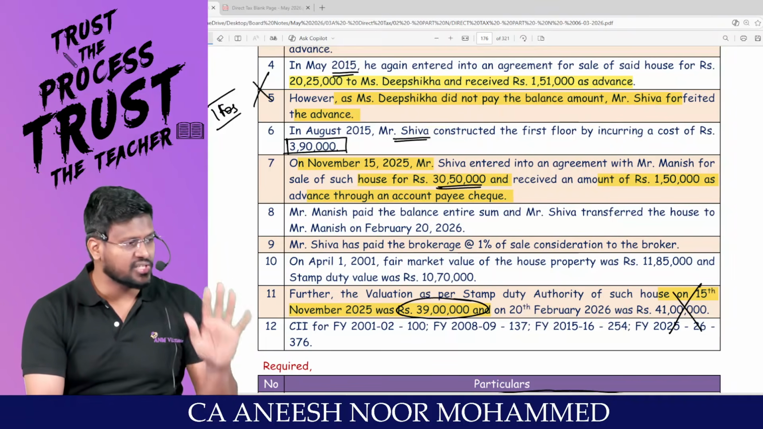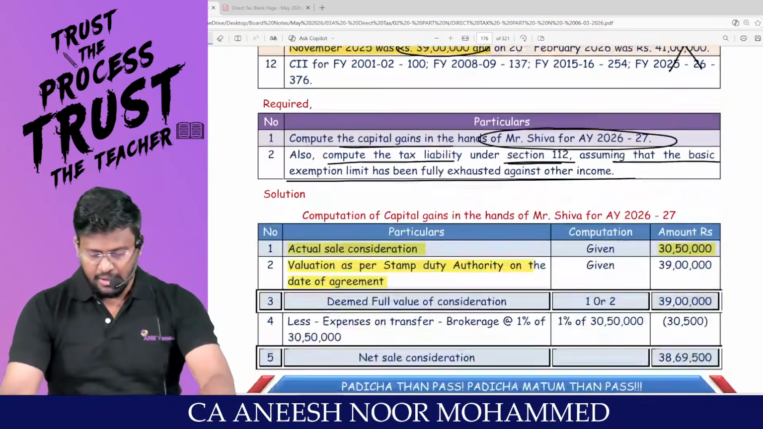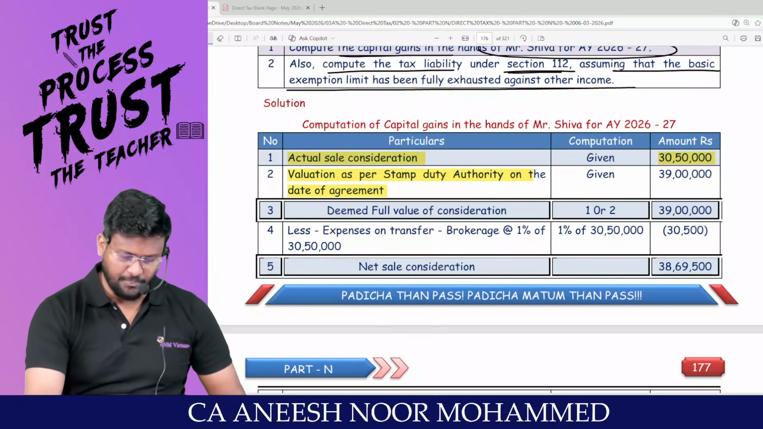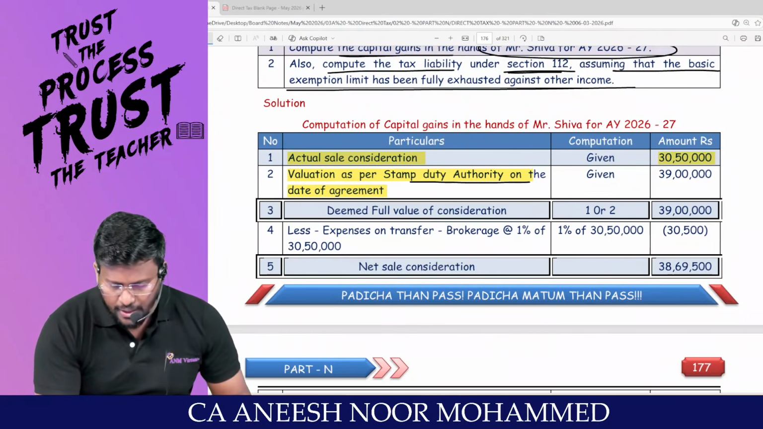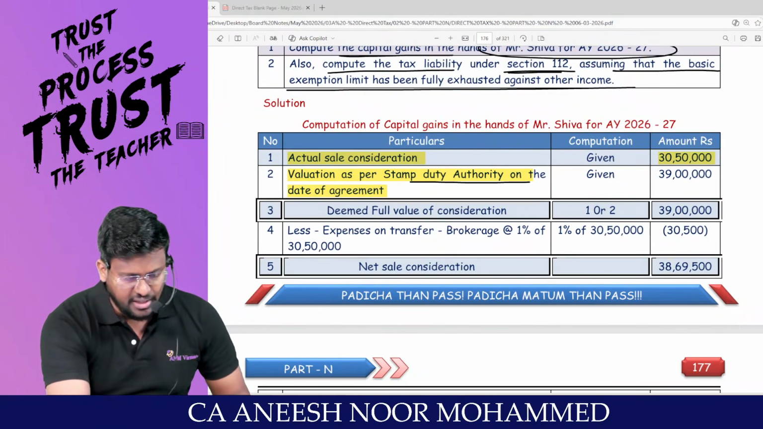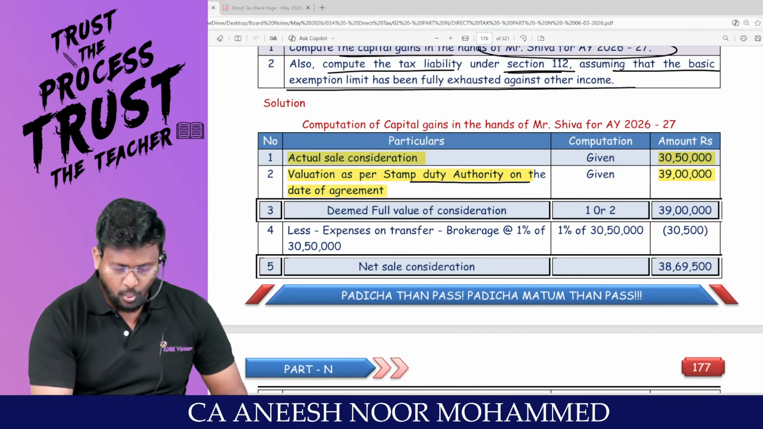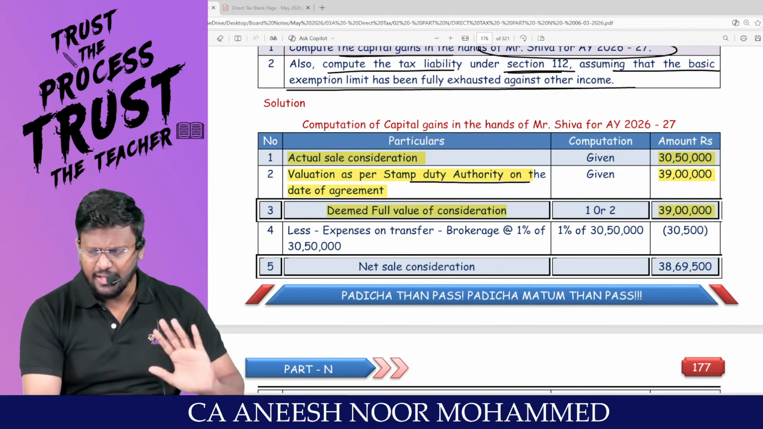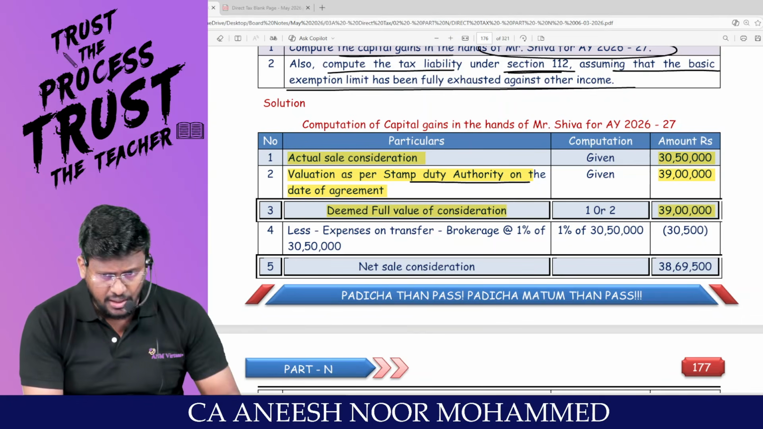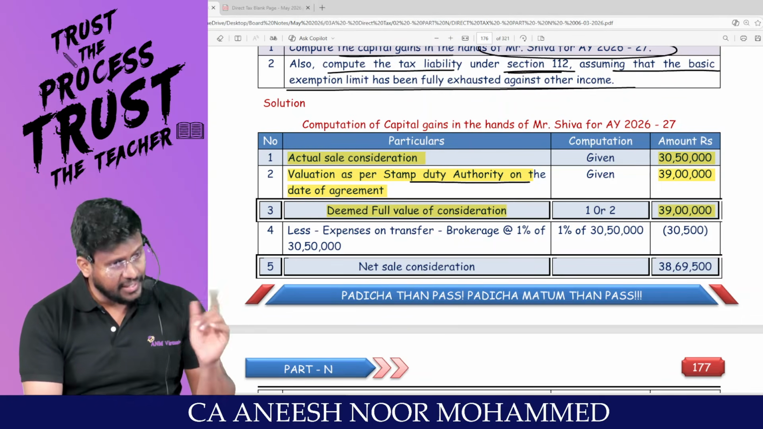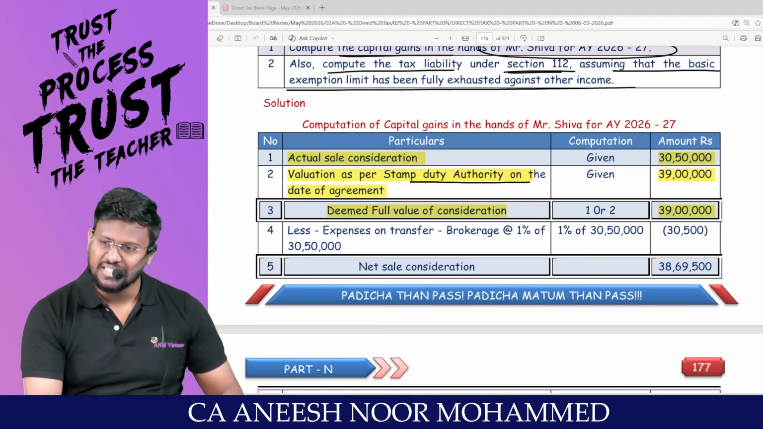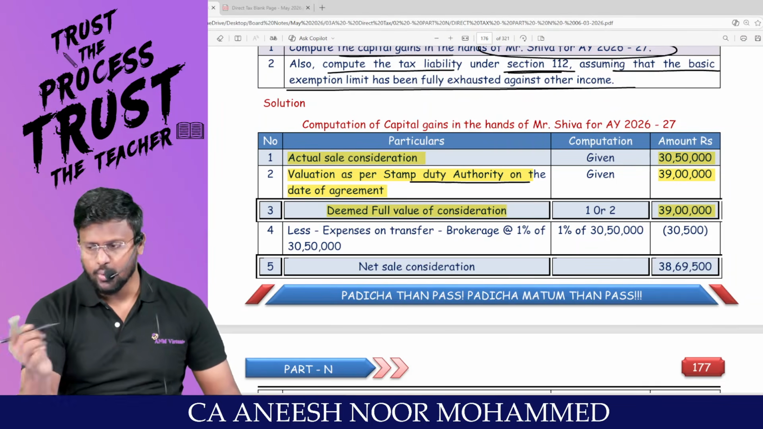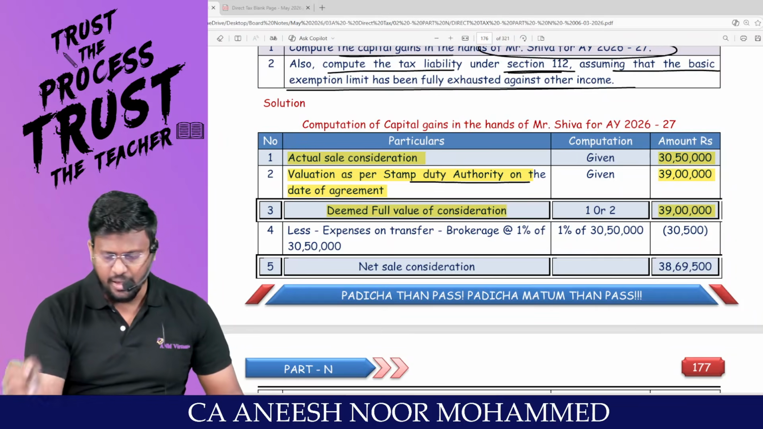Then the deemed consideration concept applies. Actual sale consideration is 30,50,000. But value as per stamp valuation authority on the date of agreement is 39 lakhs. Am I right? What is the deemed full value of consideration? 39 lakhs. I will not take 30,50,000 rupees as the full value of consideration. I will take 39 lakhs as the deemed consideration because the actual selling price is less than the stamp duty value and stamp duty value exceeds 110 percentage of consideration.